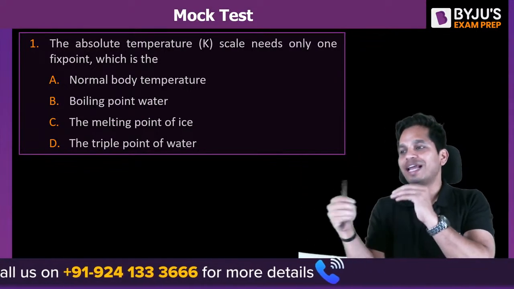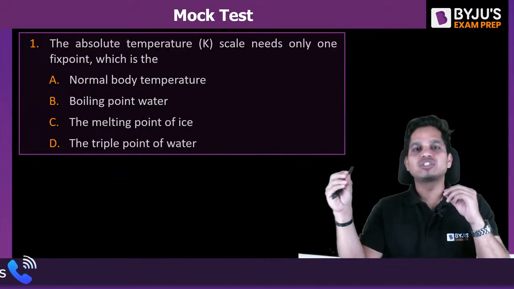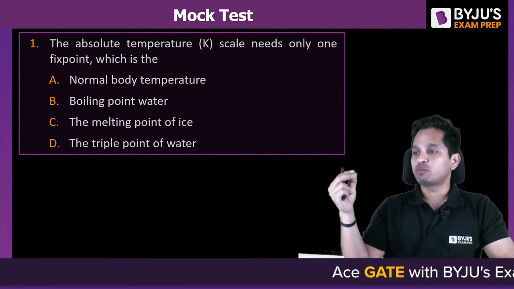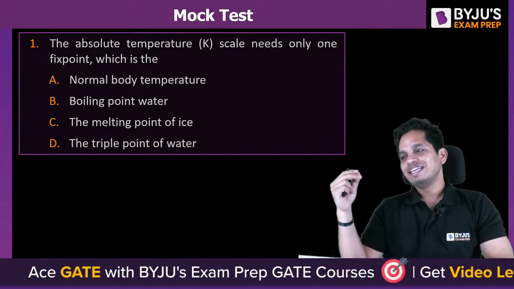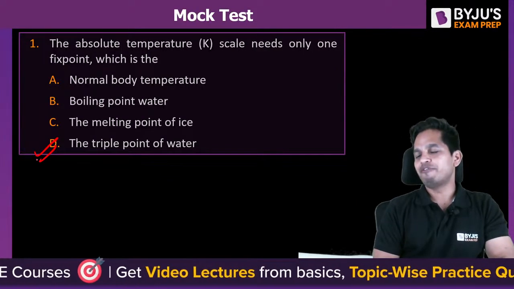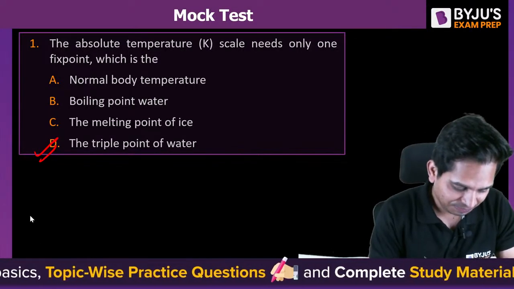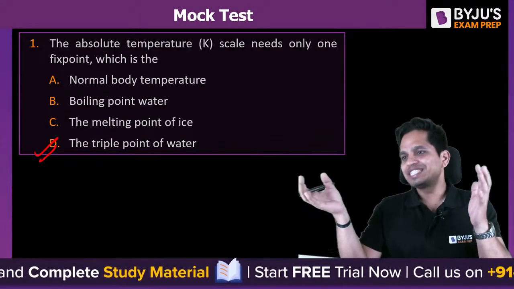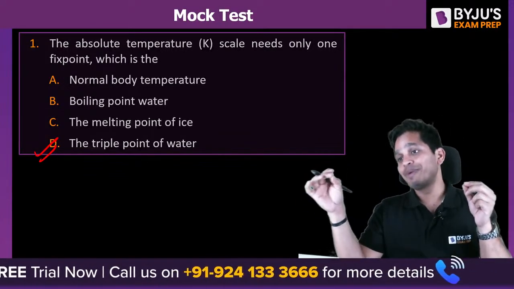Quickly, first question: the absolute temperature scale needs only one fixed point. So in order to define absolute temperature, we need only one fixed point. What is that point? A, B, C, D. Yes, very good. D is the triple point of water. D is the answer. So absolute temperature is defined by using only one reference point, and that is the triple point of water.